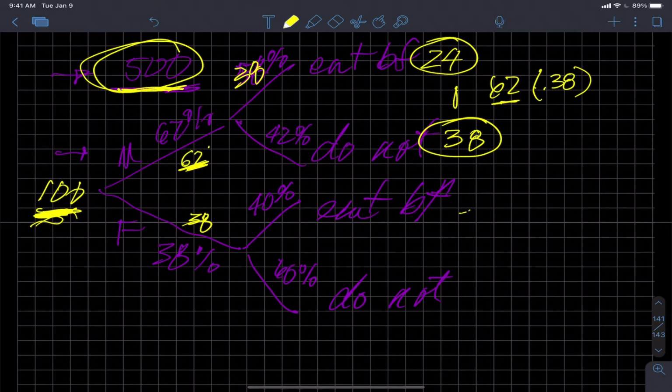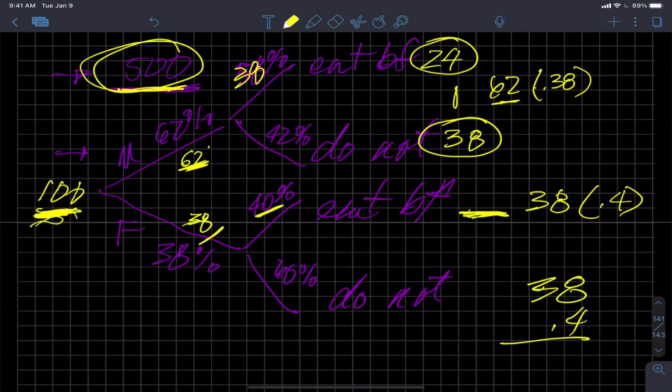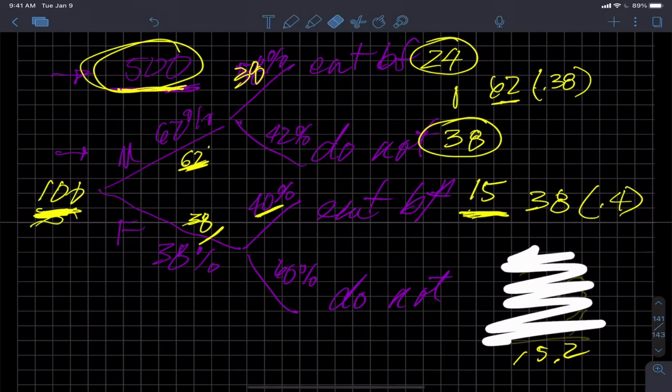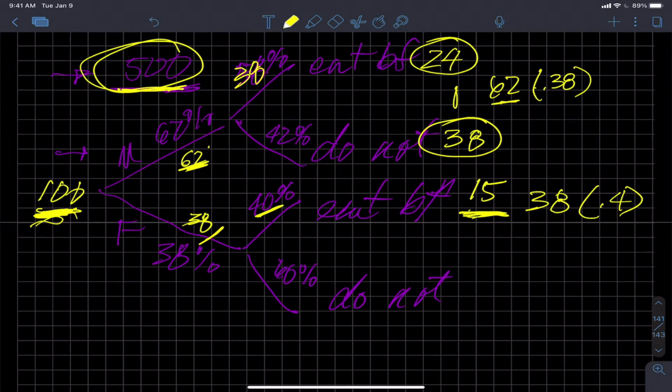Now in the females, what number of people eat breakfast? Well, we know it's 40%. 40% of what? 40% of the 38. So that would be 38 times 0.4. I can do that by hand, I think. 4 times 8 is 32. 3 times 4 is 12. 30, 40, 15, and one decimal place. So 15.2. We would round that and say 15 of the 38 women eat breakfast. And the remaining, 15 and 8, 23? The remaining 23 do not.